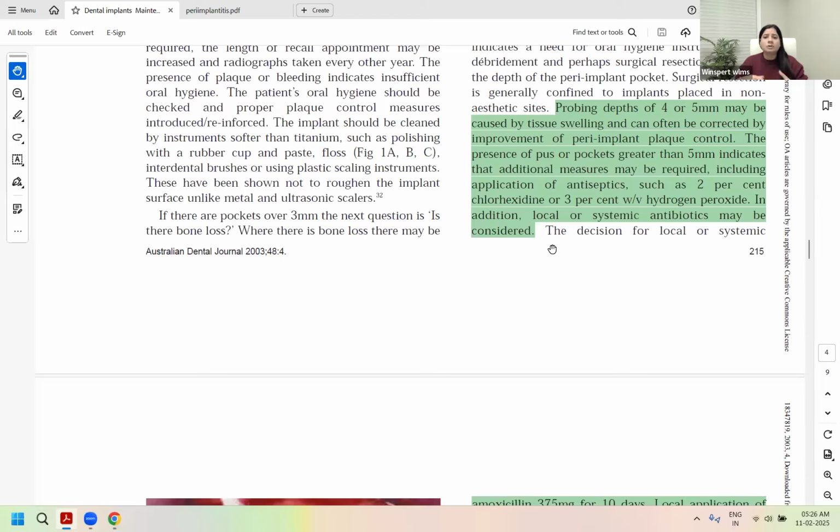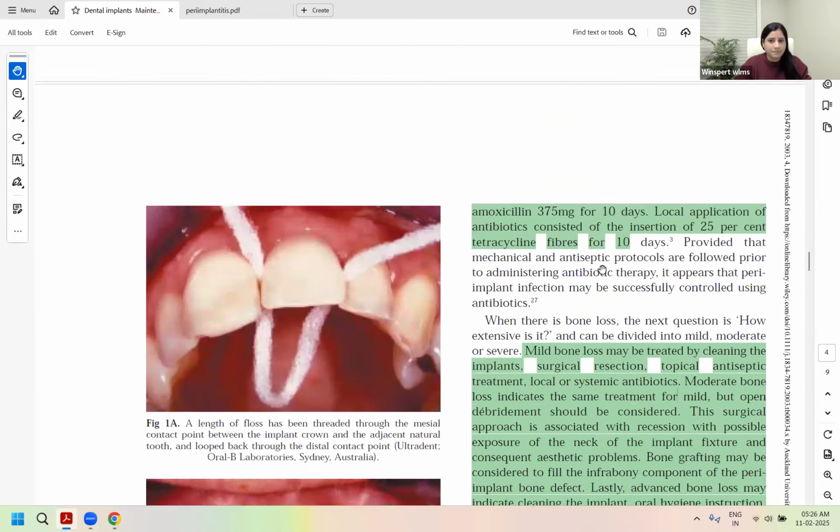And sometimes local or systemic antibiotics may or may not be considered. But as a general dentist, you do not advise the systemic antibiotics. Okay?